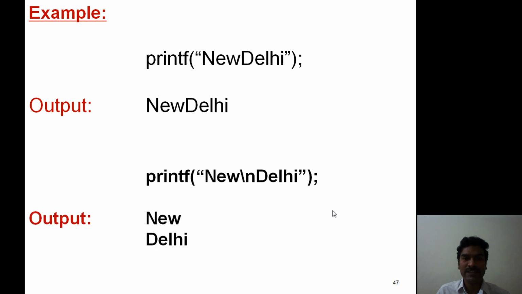Now a small change. While printing this message, we use an escape sequence character backslash n in between New and Delhi. Now the output becomes New. When this backslash n arises, it is an intimation to the compiler of the new line character format. Hence automatically control moves to a new line, that means the next line. Now it prints the remaining message, Delhi. Okay.